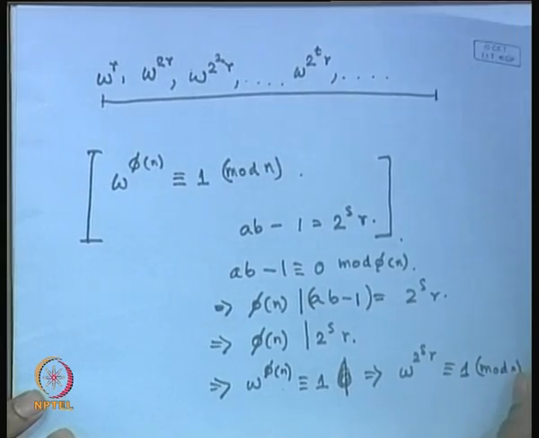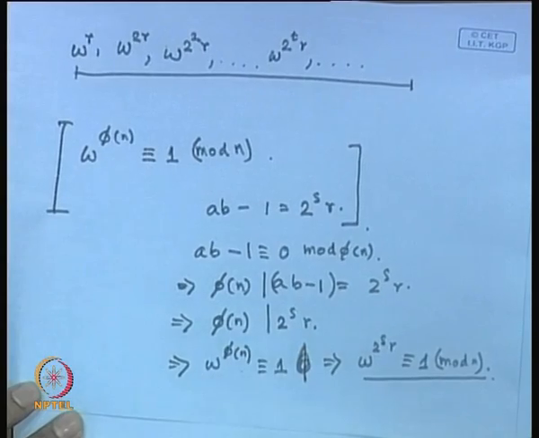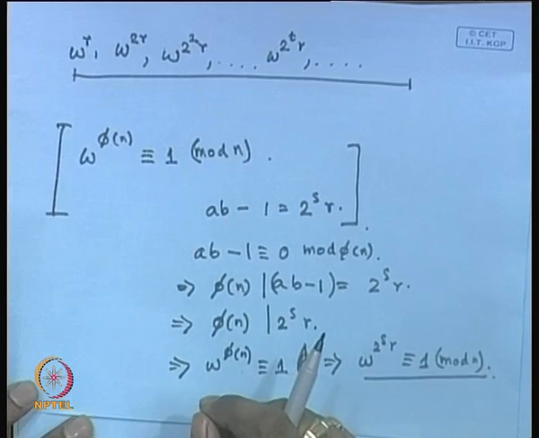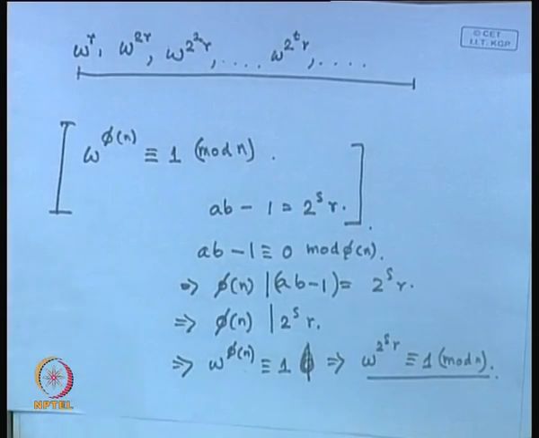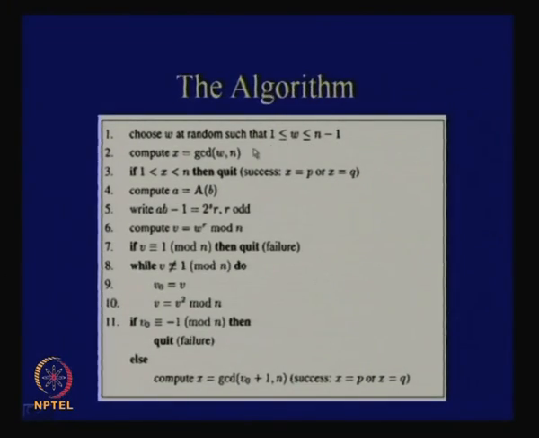So, at least when this t value reaches s, you should definitely get 1. For this, w should belong to Zn star. You choose w from 1 to n minus 1, so that 0 is not chosen and neither is n. So, do you see why this loop will definitely terminate? There should be at least one value for which it will terminate. Therefore, this algorithm is bound to terminate, it will definitely give you one result.